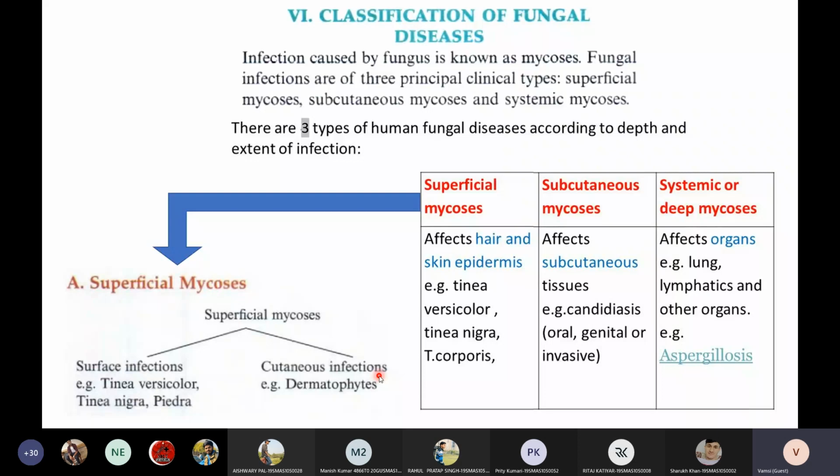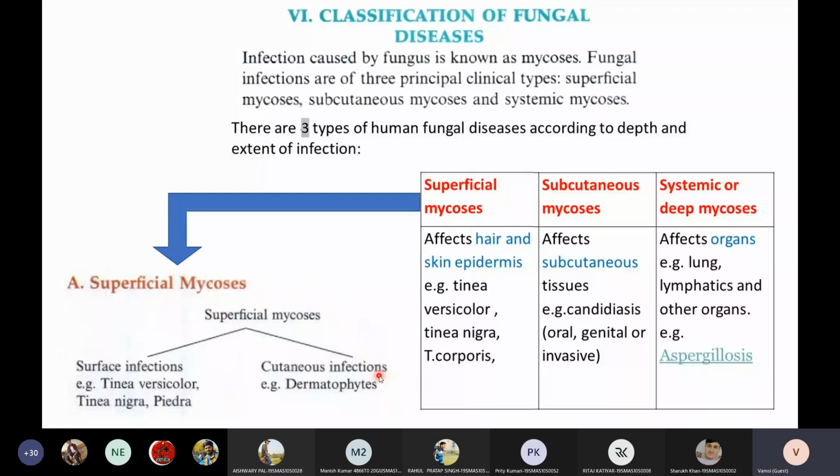That is actually a cutaneous fungal infection. Actually they are called dermatophytal infections, but I don't know the common term for it. So this is all about the classification of fungal diseases.